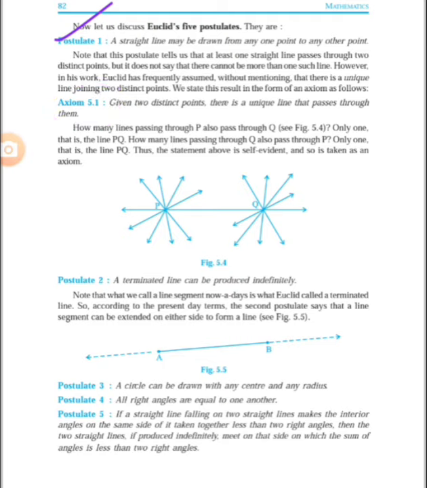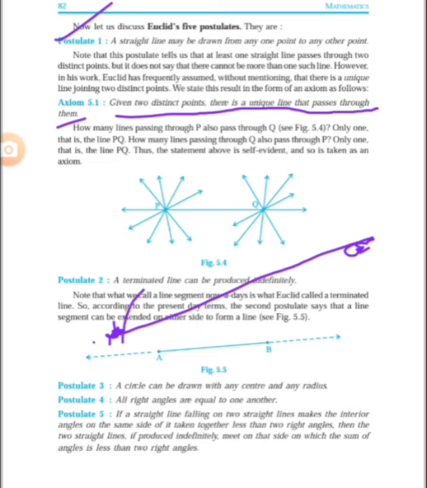In this example, given two distinct points, there is a unique line that passes through them. Suppose you have only 2 points. How many lines can pass through these 2 points? Suppose I take this one line, and thereafter I try taking a second line, then it intersects this first point, but it does not intersect this point.